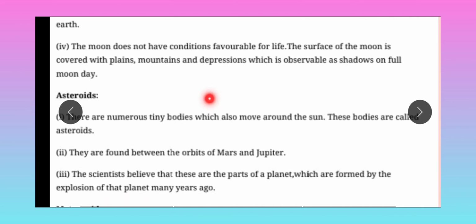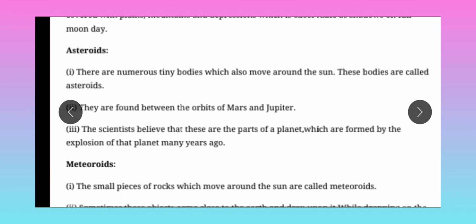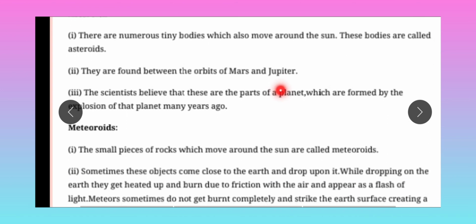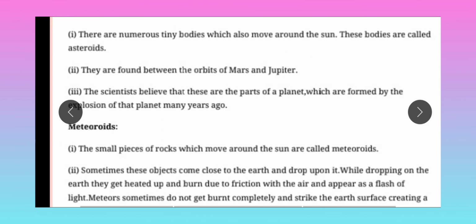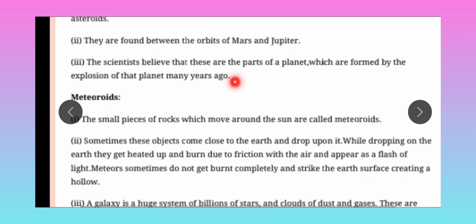Next, asteroids. There are numerous tiny bodies which also move around the sun. These bodies are called asteroids. These are found between the orbits of Mars and Jupiter. In the mind map we have seen this. Third, scientists believe that these are parts of a planet which were formed by the explosion of the planet many years ago.